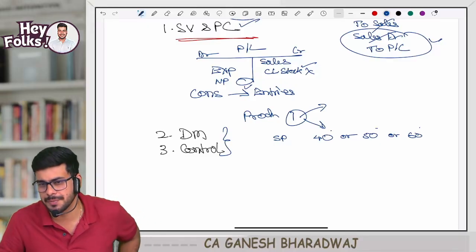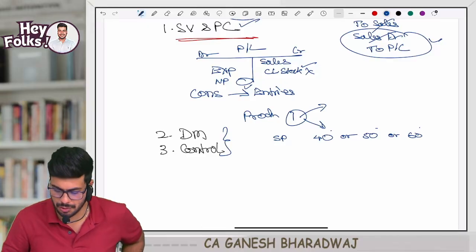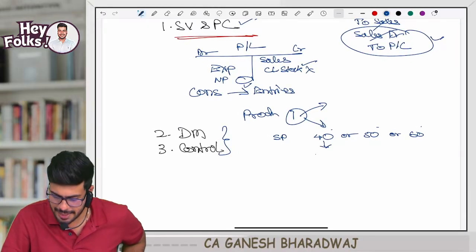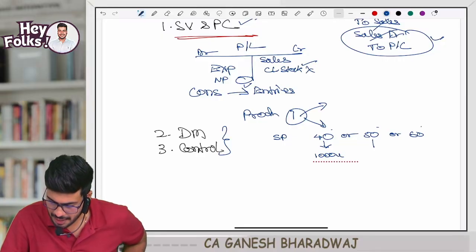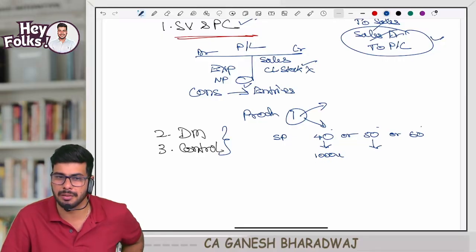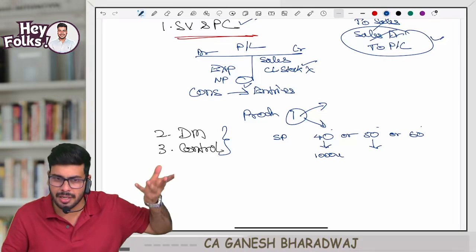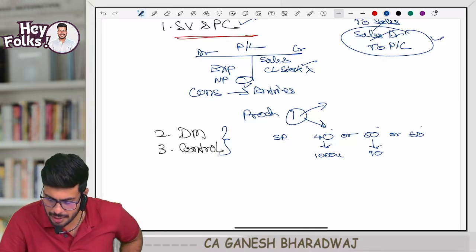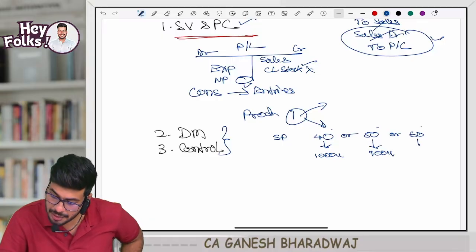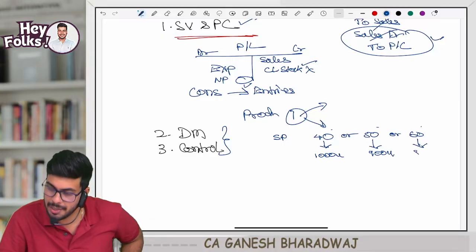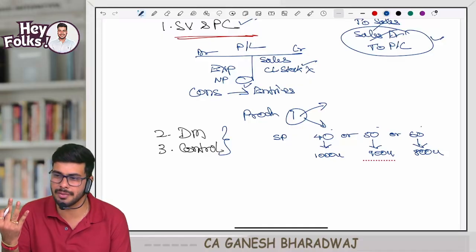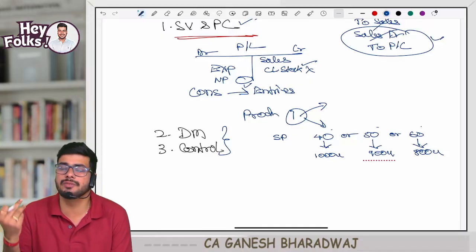Clear with this? Now, what is the flip side to this? If they fix the selling price at 40 rupees, they will be able to sell 1000 units of pen. If they increase the selling price, what will happen? Demand will reduce. You know that, no? Law of economics. So let's say they can only sell 900 units of pen. If they further increase the selling price, the demand will further drop. Now there are three alternatives. Which alternative should the company choose?